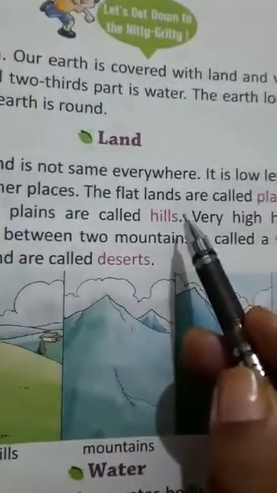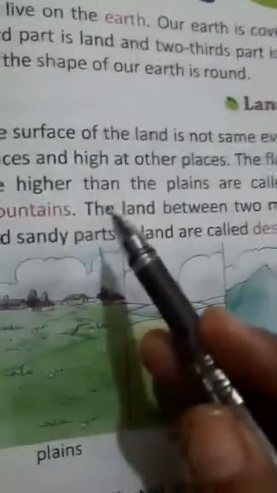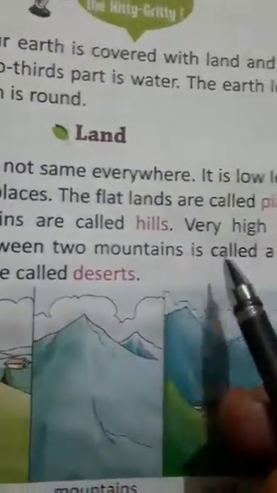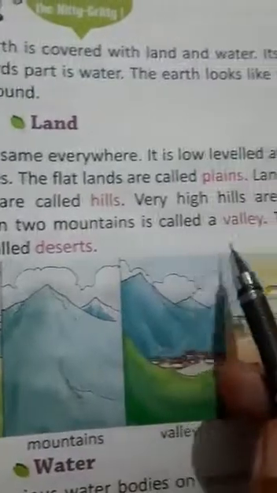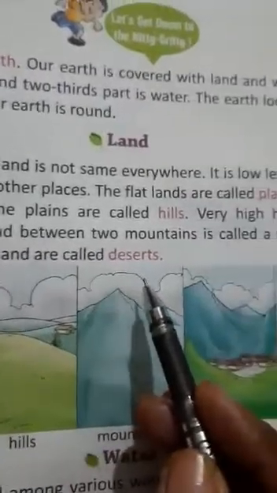The flat lands are called plains. Lands that are higher than the plains are called hills. Very high hills are called mountains. The land between two mountains is called a valley. The dry and sandy parts of land are called desert.